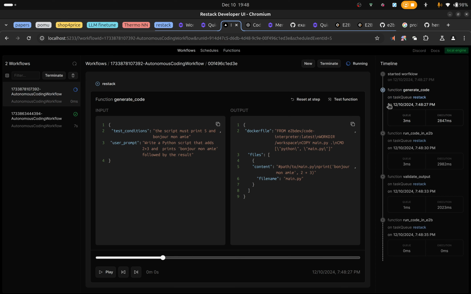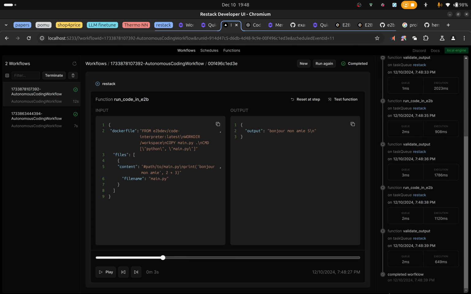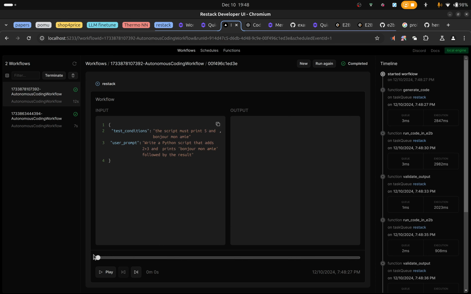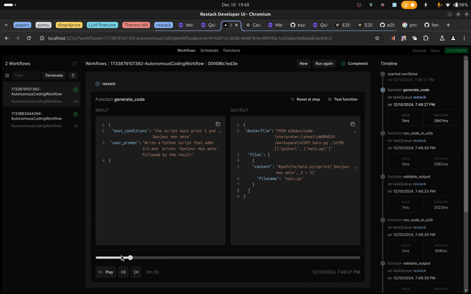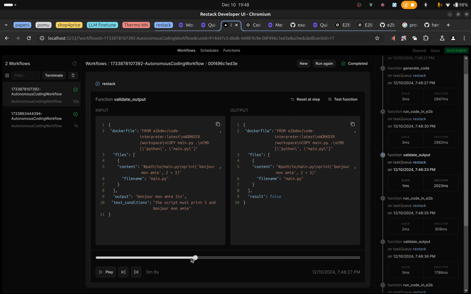So it already generated the code. Run code. Oh well. So it generated the code here. We'll walk through this step by step. It was given the test conditions and the user prompt. The Docker file content output was bonjour ami 5. That was compared here. It evaluated false for some reason, and then it changed.